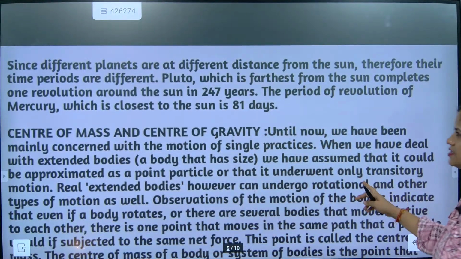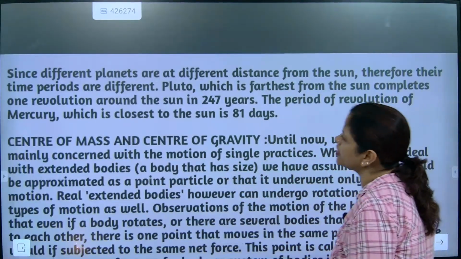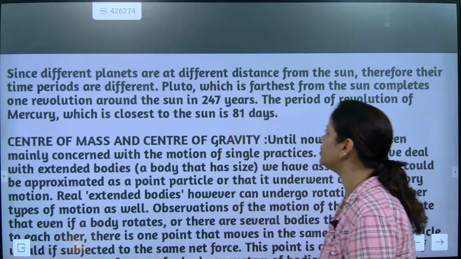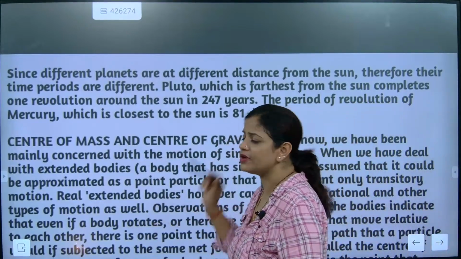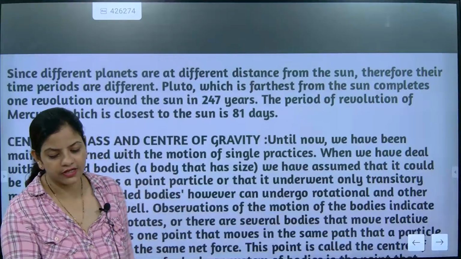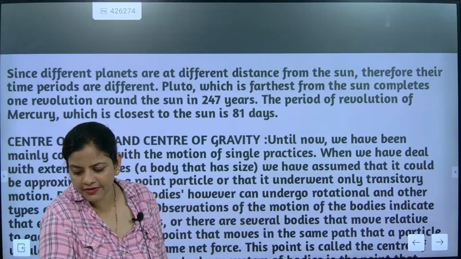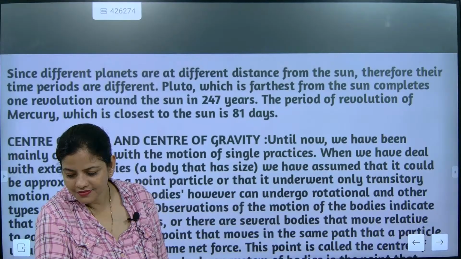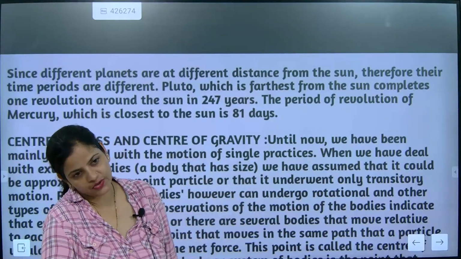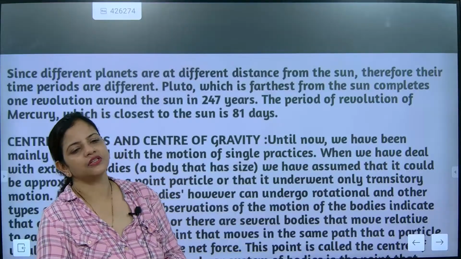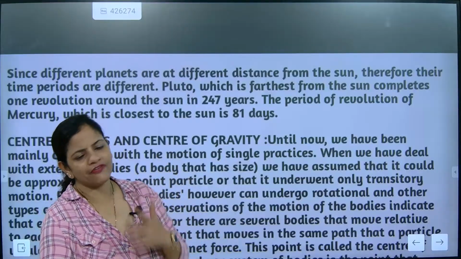Now we are going to understand, since different planets are at different distances from the sun, therefore their time periods are different. Pluto, which is the farthest, is completing its revolution in how many? See, Nishan, understand this one very nicely. So Earth is taking how many days to complete? If somebody asks you this simple question, is the time period of revolution of every planet the same?